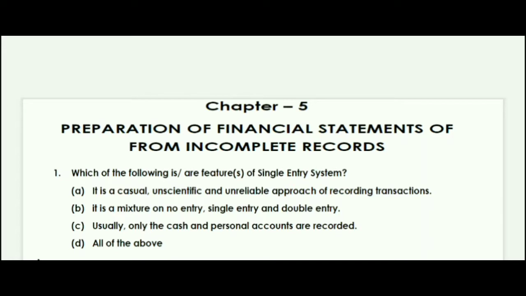The first is the option type: which of the following is a feature of the single entry system? Let's see which option is correct. For a single entry system, all of the options are correct. It is a casual, unscientific and incredible approach of recording transactions. It is a mixture of no entry, single entry and double entry, where usually only cash and personal accounts are recorded. So all of them are the correct answer.